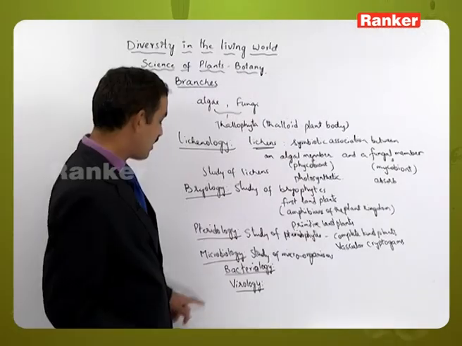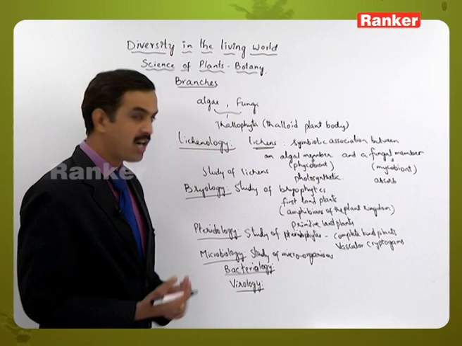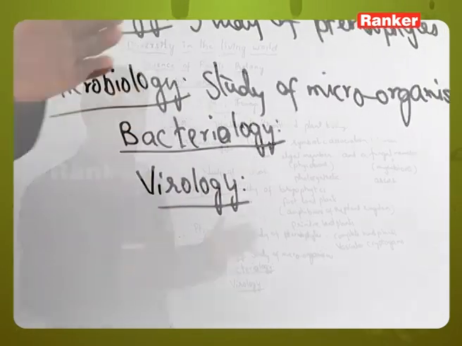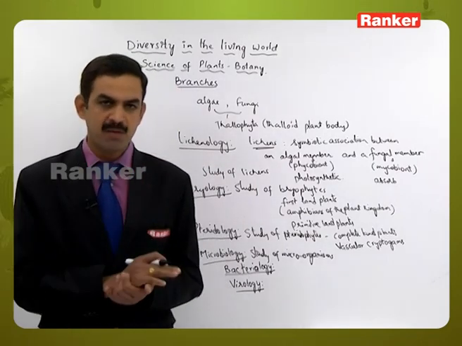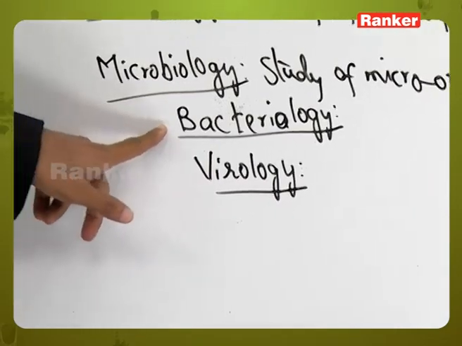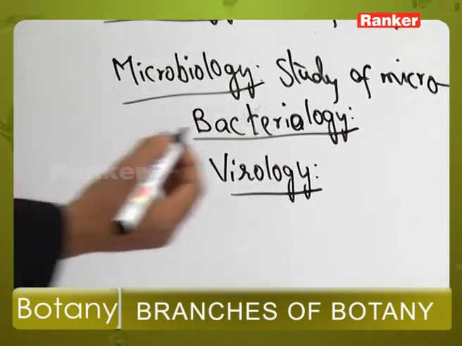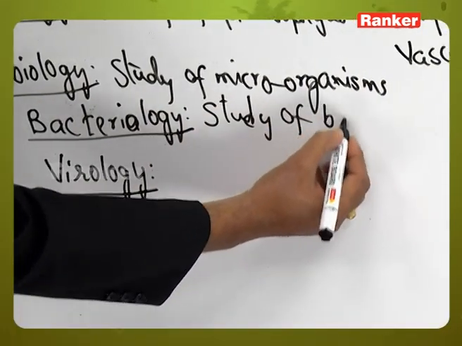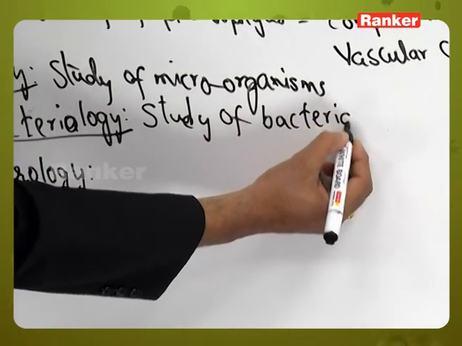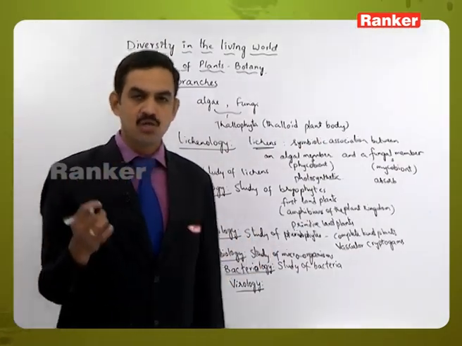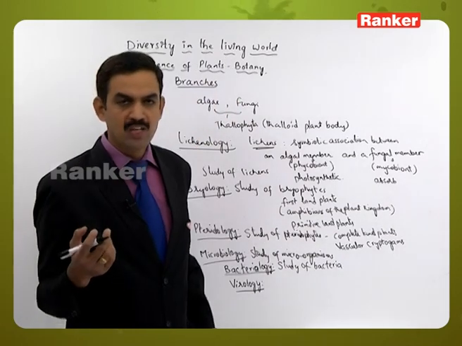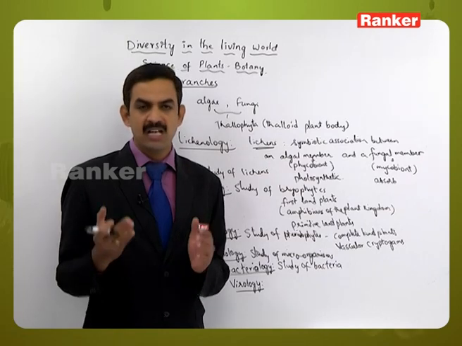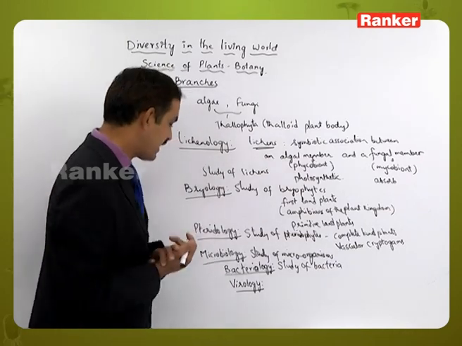So as we said, bacteria and viruses are part of microbiology only, but as the number of bacteria has been increasing and different types are being identified, they separated the study of bacteria as a separate branch, which is called bacteriology, the study of bacteria. The study of bacteria includes not only the structure, size, shape and morphology, it also includes the study of nutrition, composition, reproduction and the diseases which are caused by bacteria.